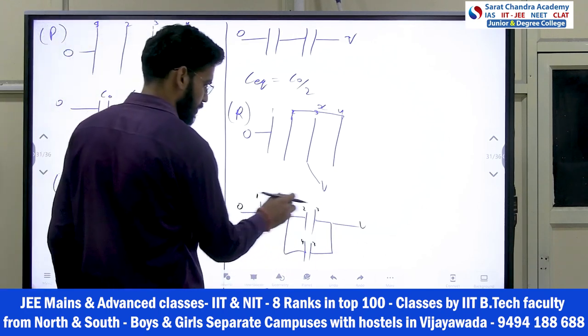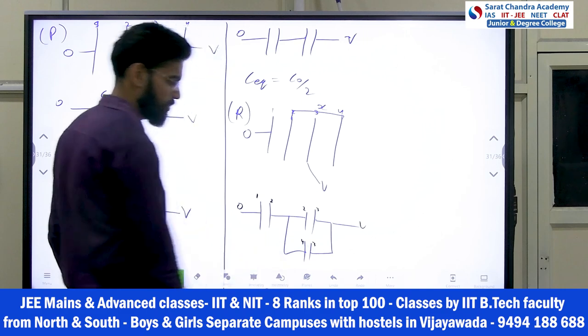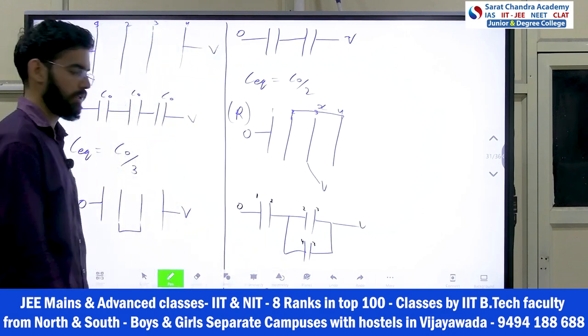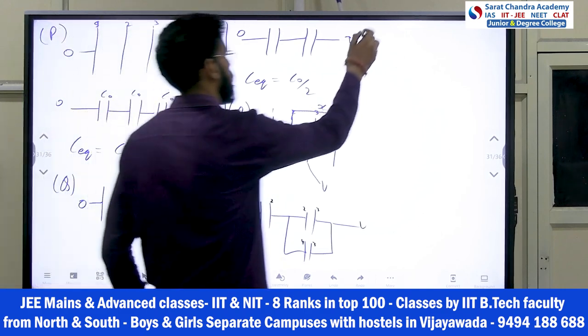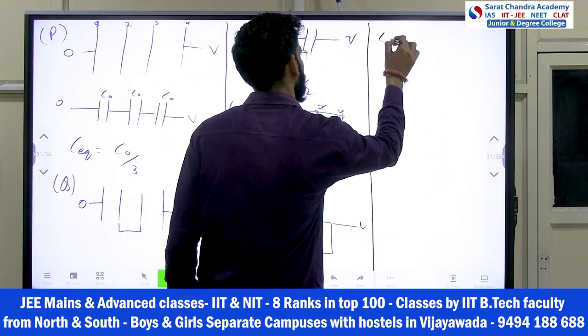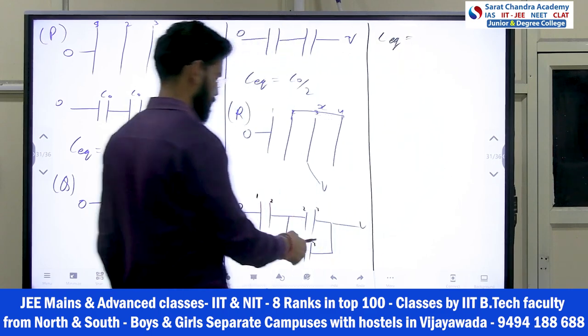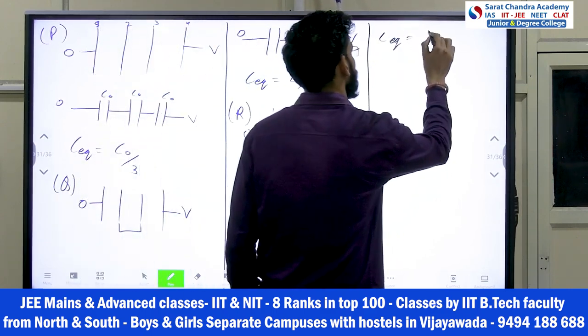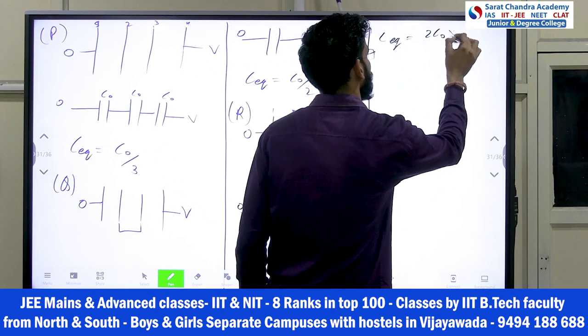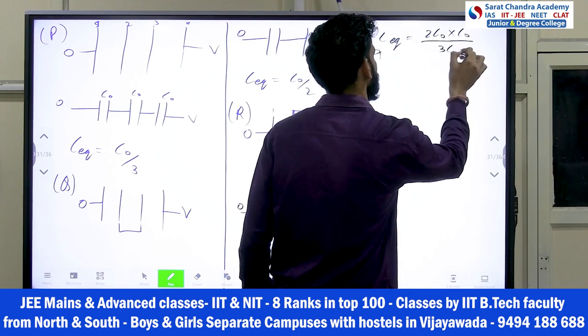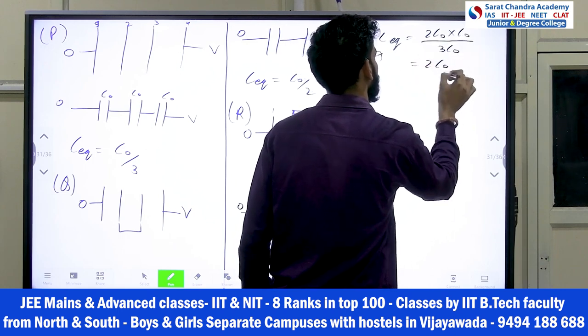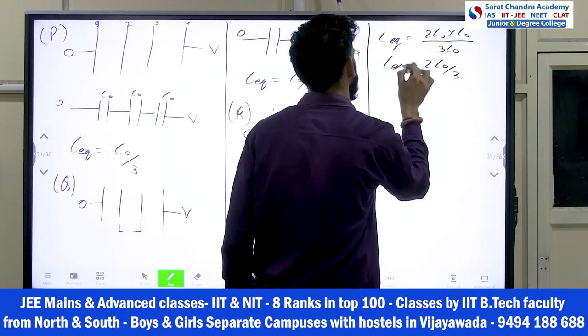Okay, so this is C naught, this is C naught, this is C naught. So these two are in parallel. So this will become 2 C naught and this is C naught. So how much will the equivalent C come? This is 2 C naught and C naught. So it will become 2 C naught into C naught divided by 3 C naught. This will be 2 C naught by 3. This is your C equivalent.